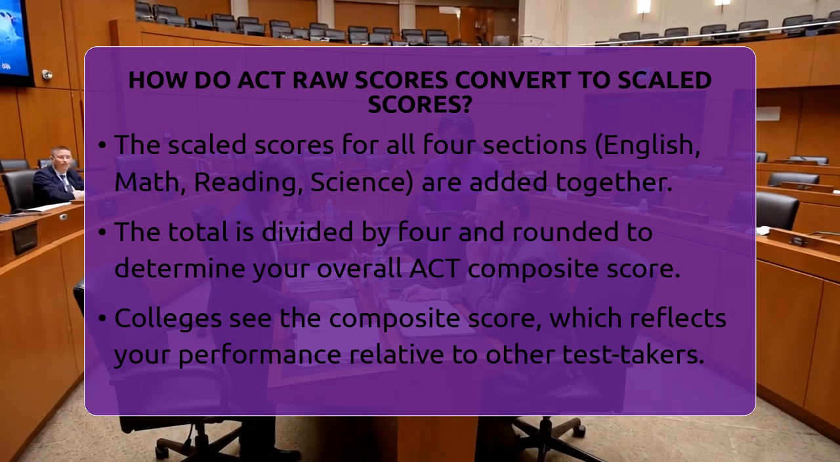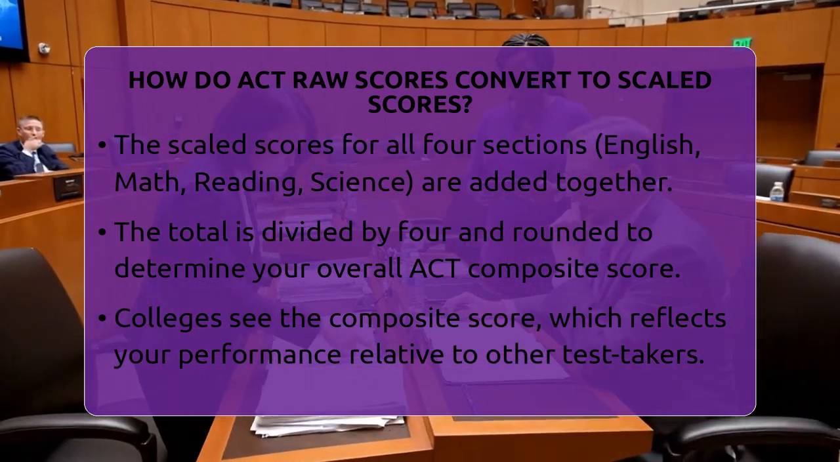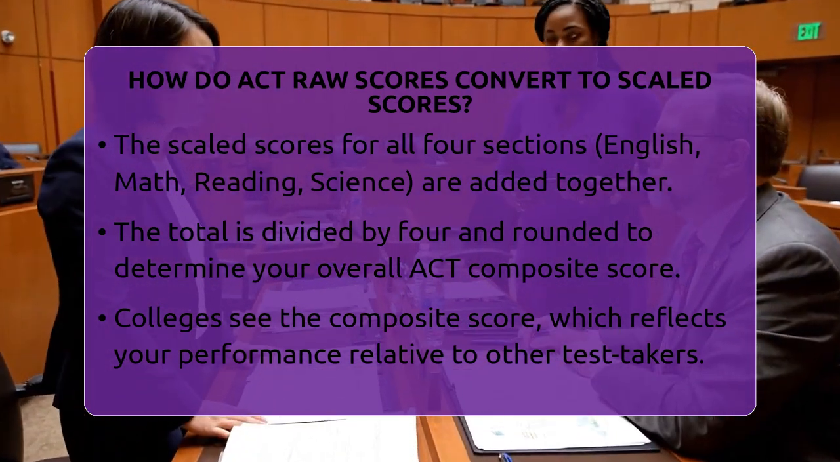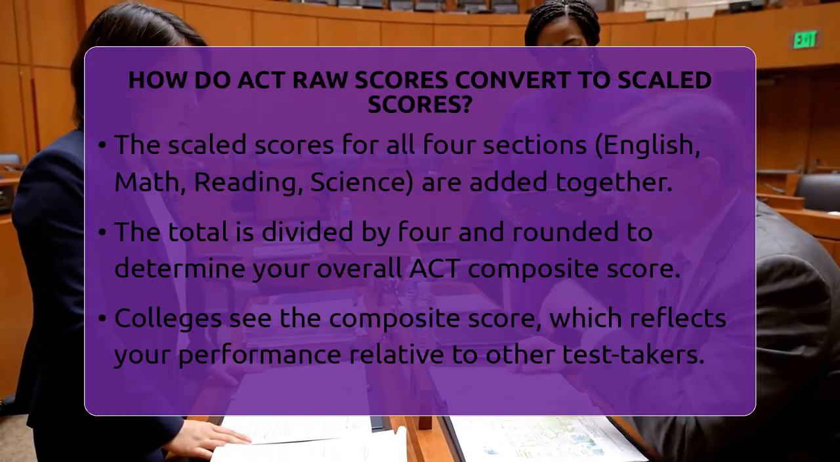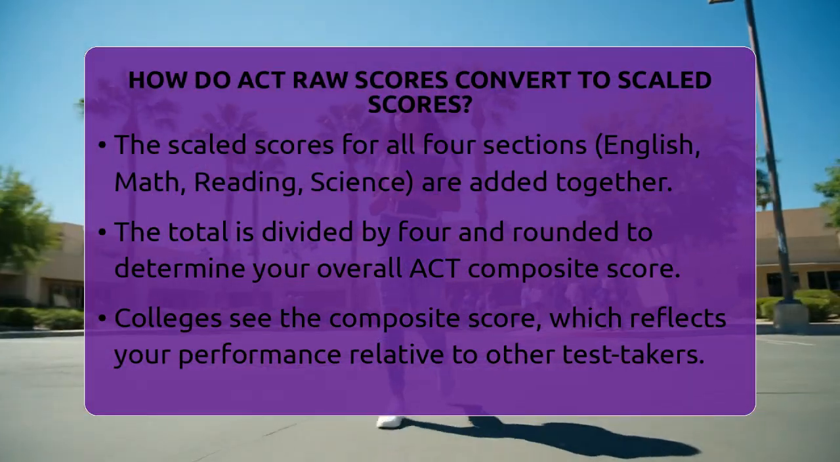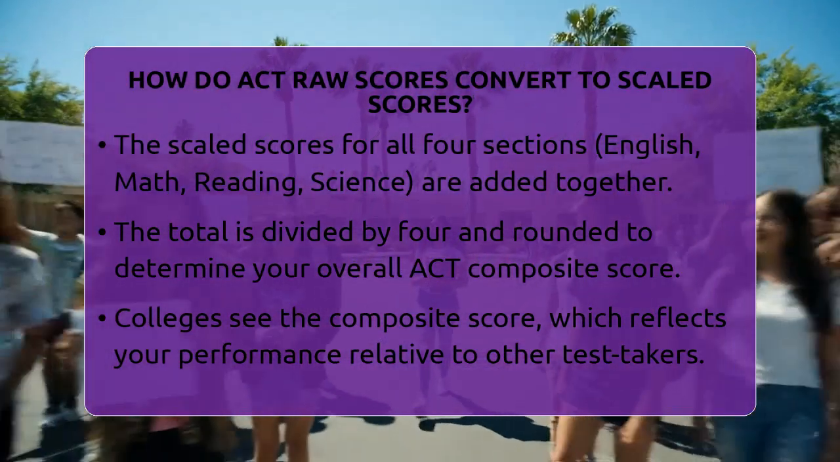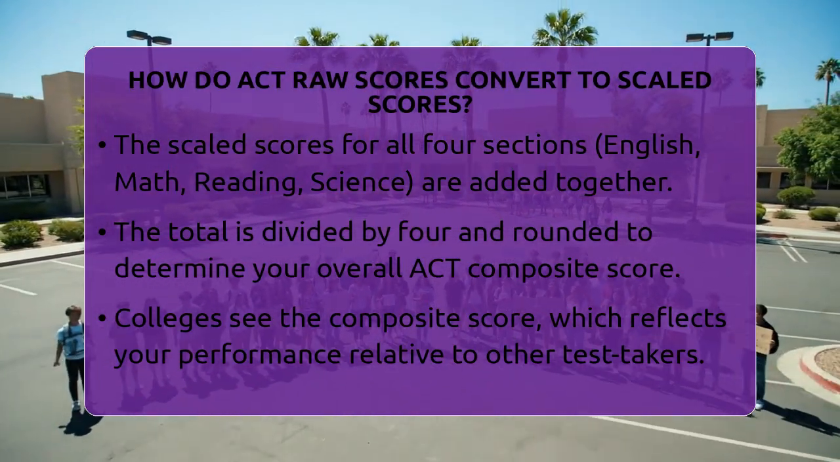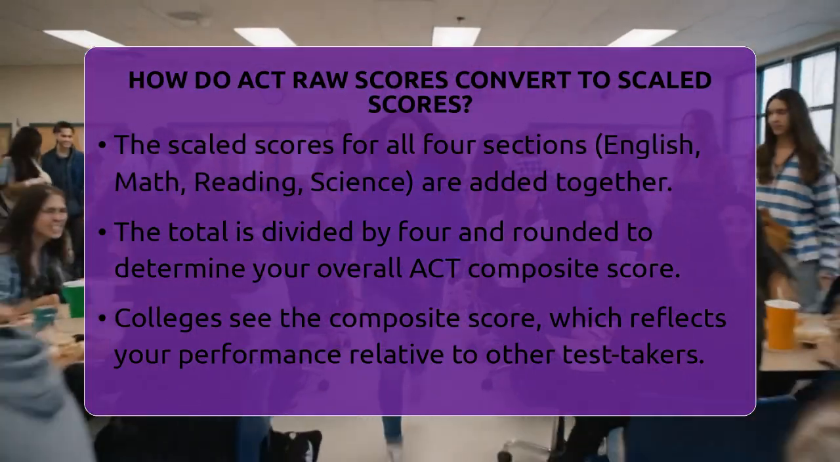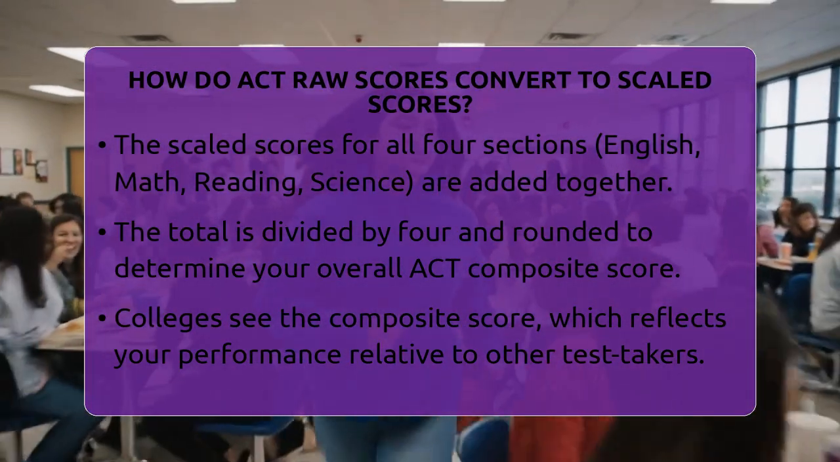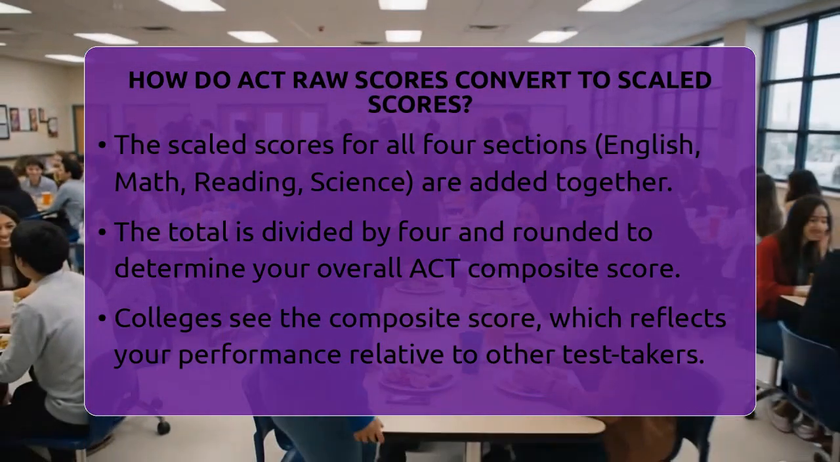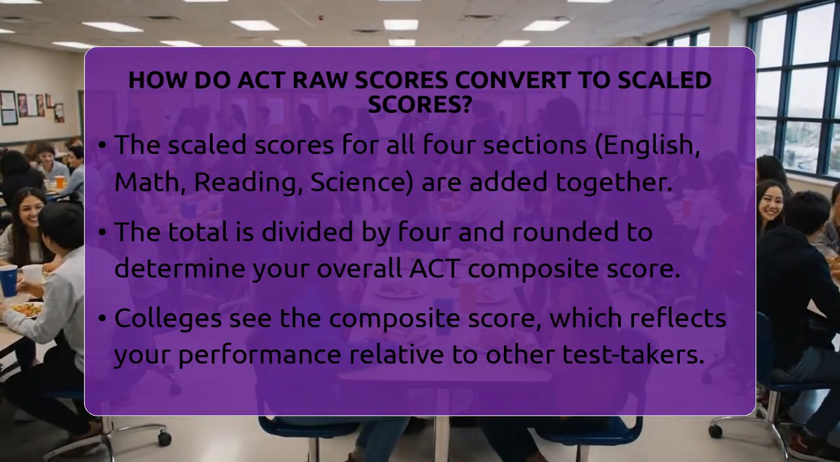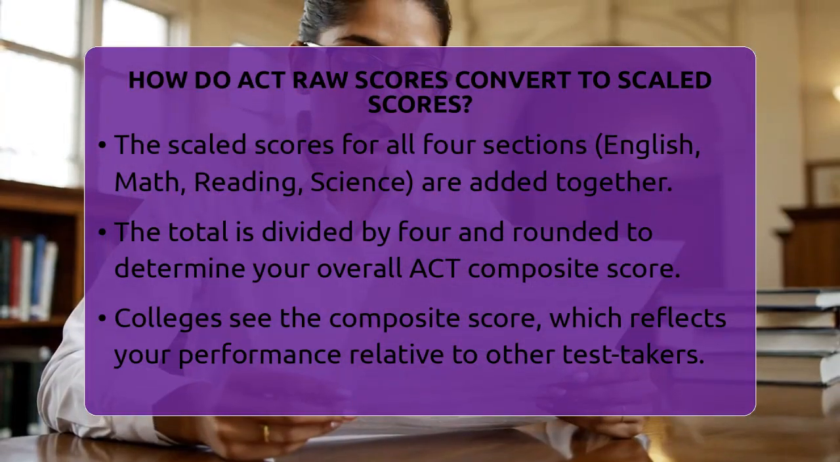Once you have your scaled scores for each section, you can calculate your overall ACT score. To do this, add up your four scaled scores, English, math, reading, and science, and divide by 4. Round that number to the nearest whole number, and that's your composite score. For example, if your section scores are 24, 28, 26, and 25, your average is 25.75, which rounds to 26.